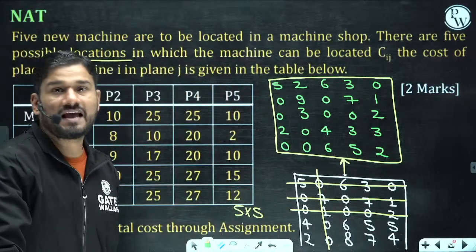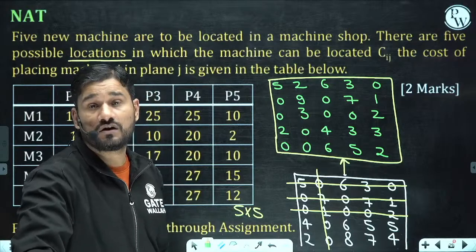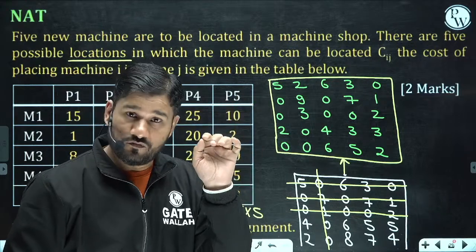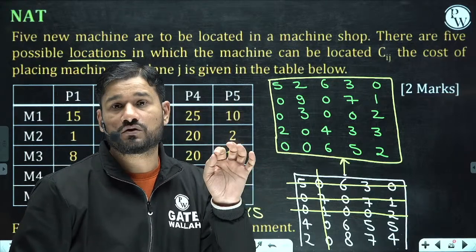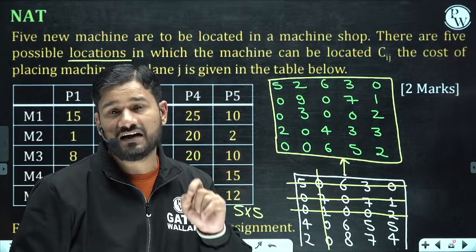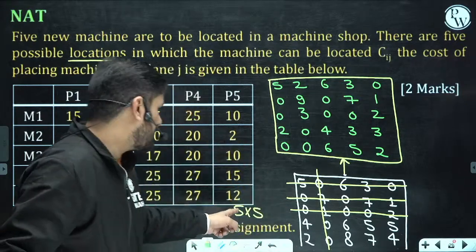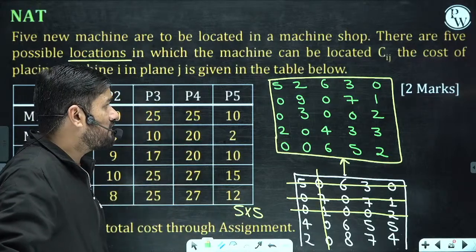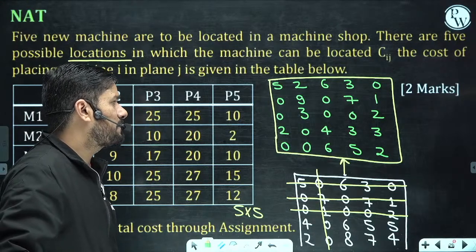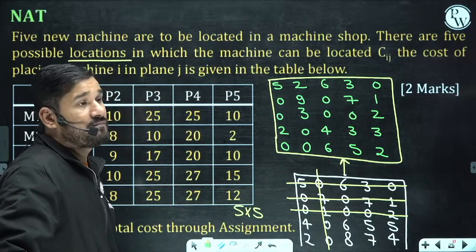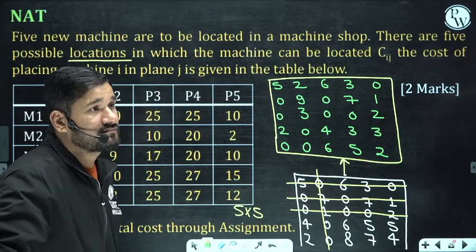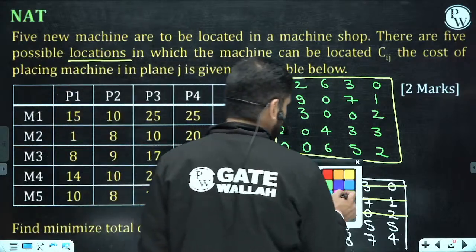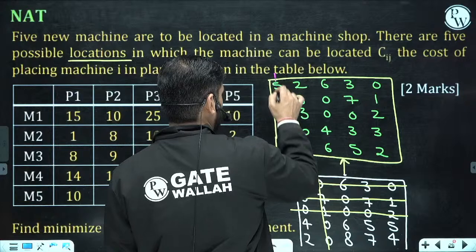Now again draw the lines and check whether you are getting the minimum 5 lines or not. From your side you cannot draw the minimum 5 lines. Whatever minimum lines are required, just try to cover all the zeros by that. If they are coming out 5, equal to the order of the matrix, it means you are at 3 lines. Harshit, can you cover in 3 lines? Please check, beta. Harshit, I need 5 lines here to cover all the zeros. Please check. Should I show you? 1 line.